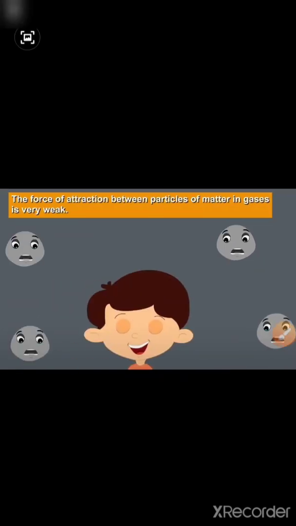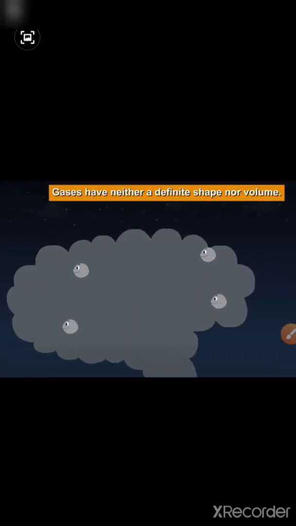Now the force of attraction between particles of matter in gases is very weak. Why is it very weak? Because they are very far from each other. If they are close, the force of attraction is very strong, right? And if they are very far, the force of attraction between particles of matter in gas is very weak. Okay? That's why gases have neither a definite shape nor volume. Right? They do not have any shape and they do not have any volume.